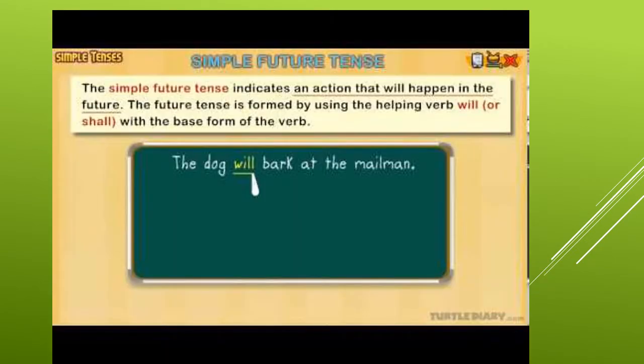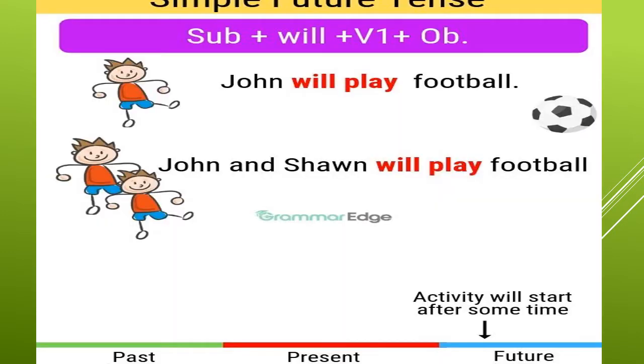So what is future tense? The simple future tense indicates an action that will happen in the future, and it is formed by the helping verb will or shall with the base form of the verb. Example, the dog will bark at the mailman. One more example, John will play football. John and Sean will play football.